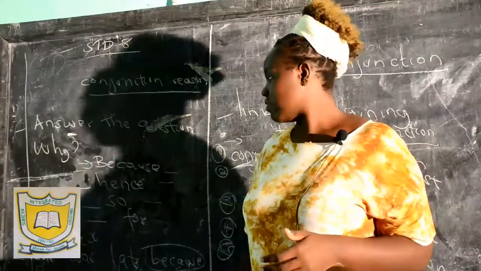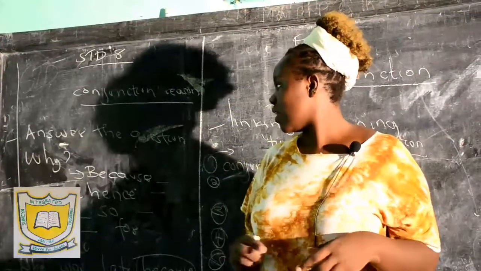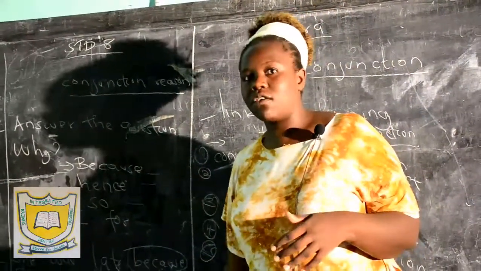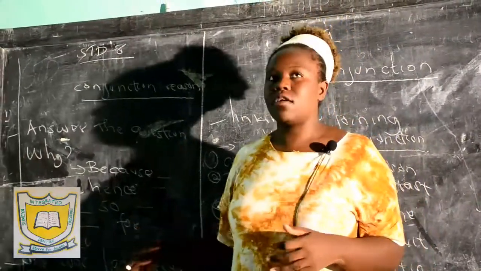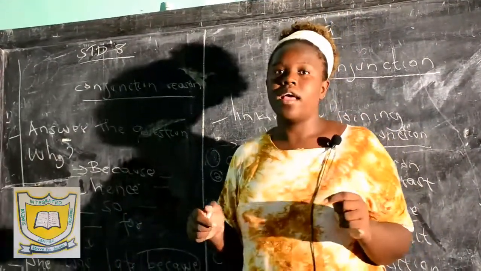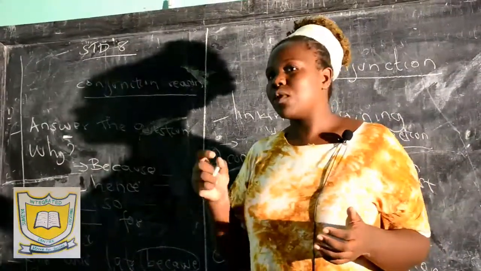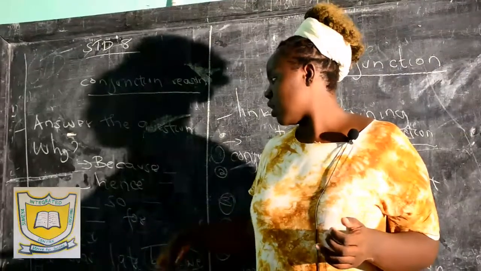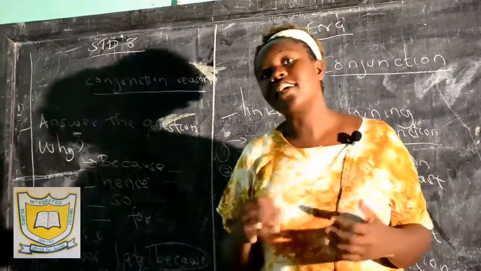For example, we are learning online. Why are we learning online? Because there is the COVID pandemic. So if you ask yourself the question why, and then you come up with an answer, then the way you're going to link the two sentences should be with a conjunction of what? Reason.